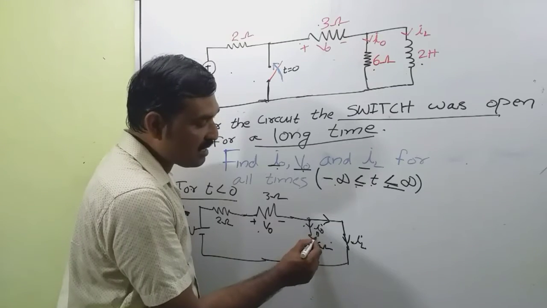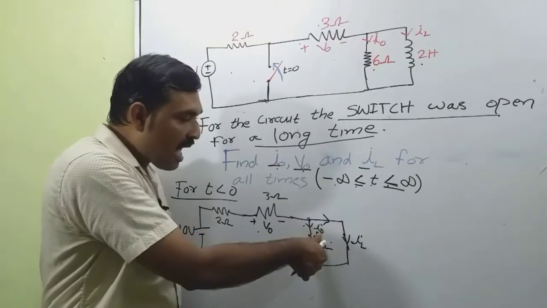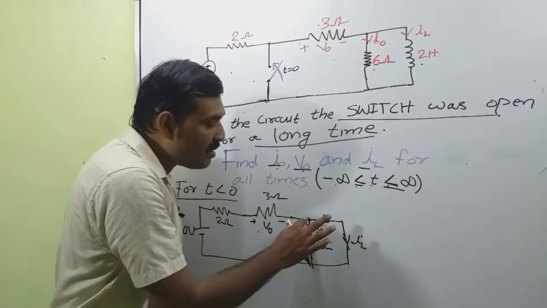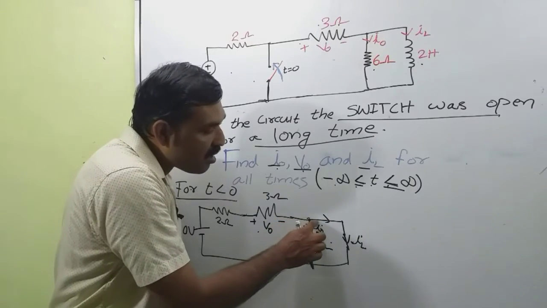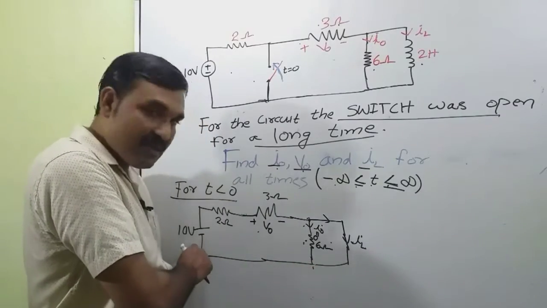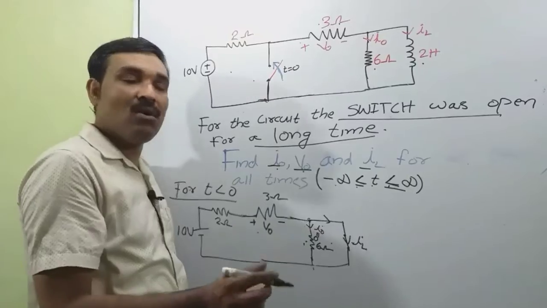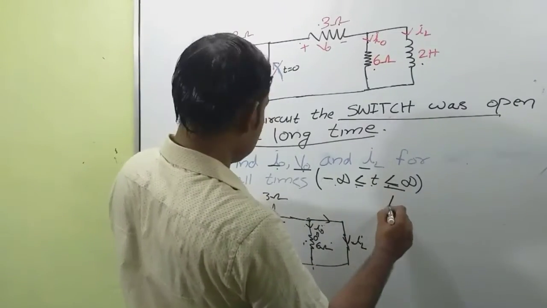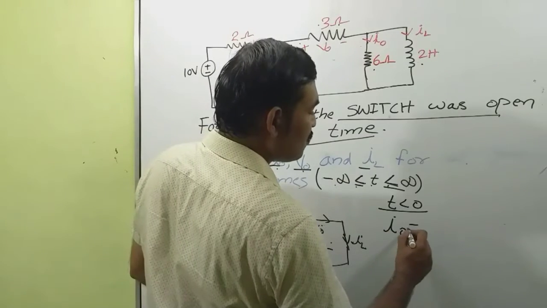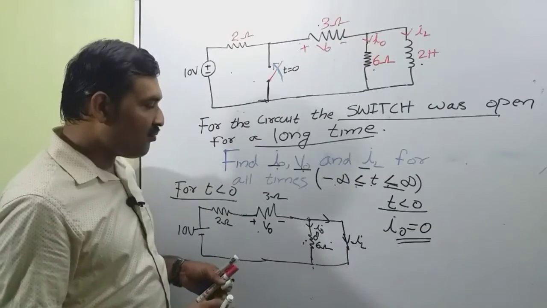So I0 is equal to 0 for t less than 0, since this short circuit and 6 ohm are in parallel. When a short circuit path is available, the current coming to this node completely flows through this short circuit path and returns to the voltage source. So no current will pass through this 6 ohm resistance. That means for t less than 0, I0 is equal to 0.